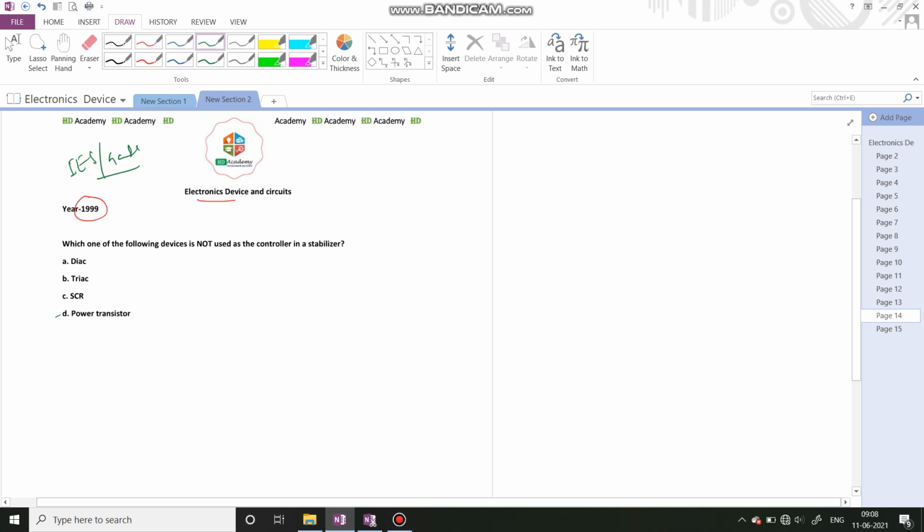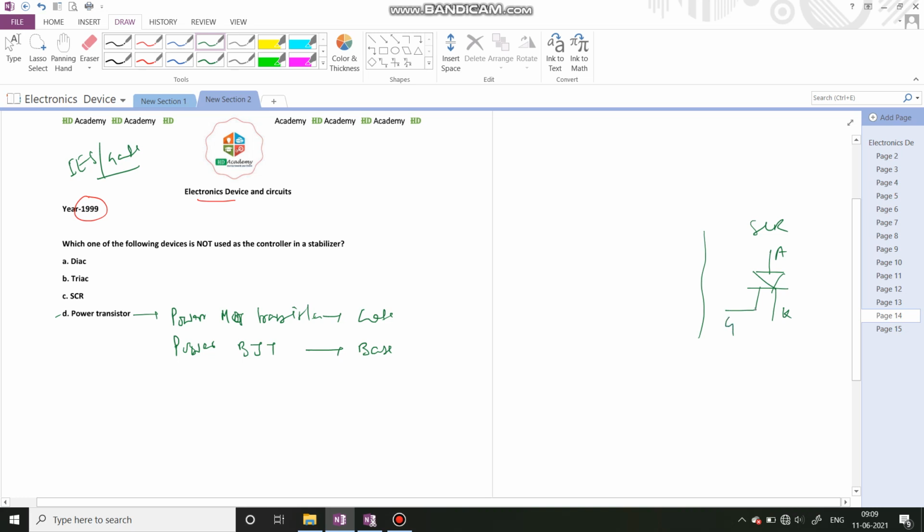Power transistors, if you use a power MOS transistor, it has the gate as a controlling input. Okay, if we use a power BJT, the base is the controlling input. Now SCR, we draw the schematic here. SCR is like that. This is the anode, this is the cathode, and there is a gate terminal.